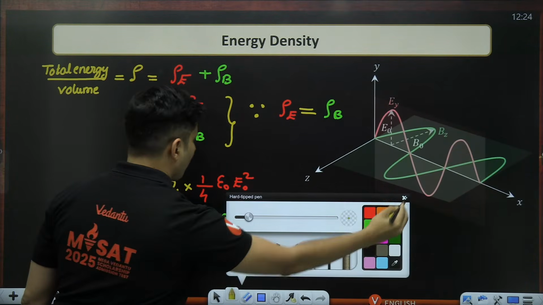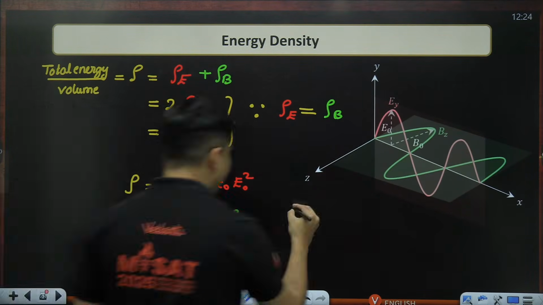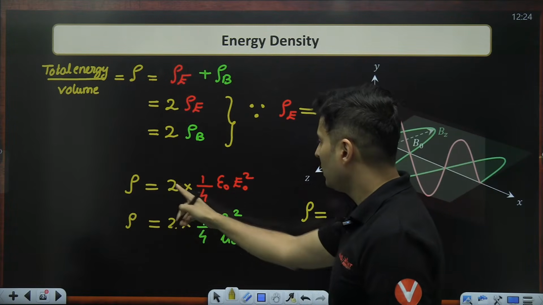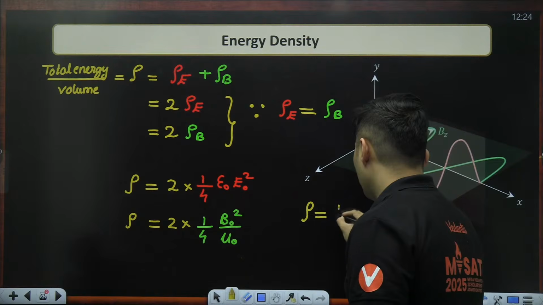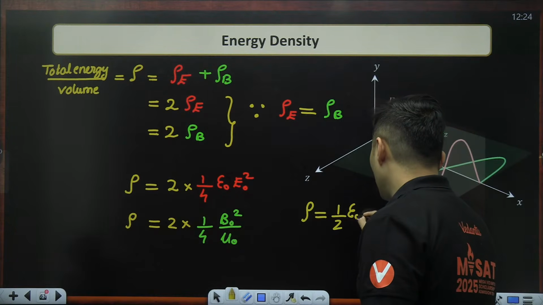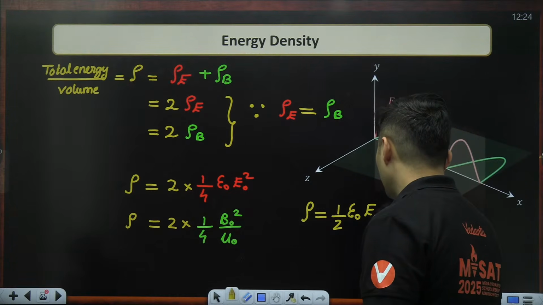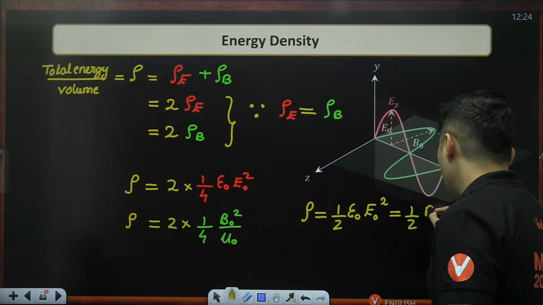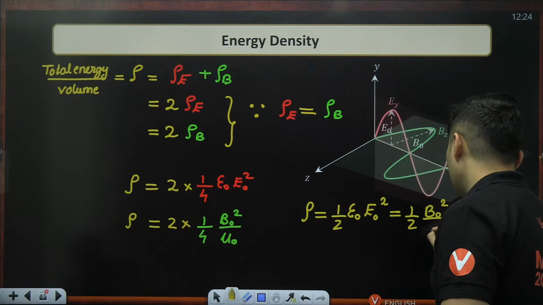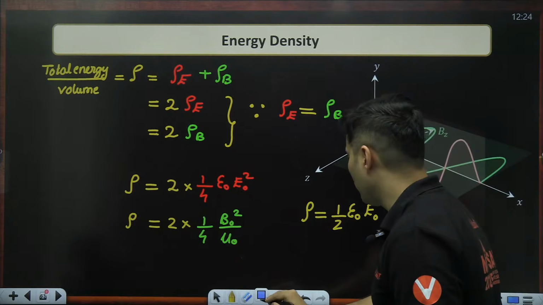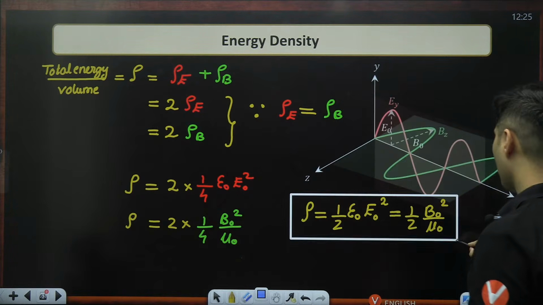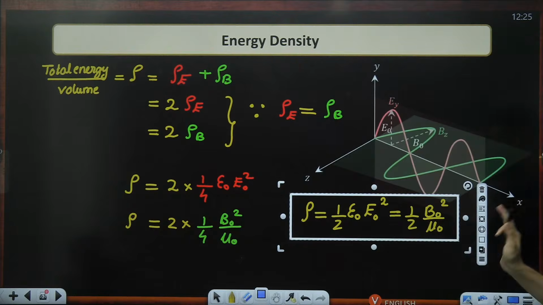Either way, what will we get? The 2 and 4 will cancel. So it will become half epsilon naught E naught square, which is also half B naught square by mu naught. Both formulas are correct. There is nothing wrong in using any one of them. This is very, very important.